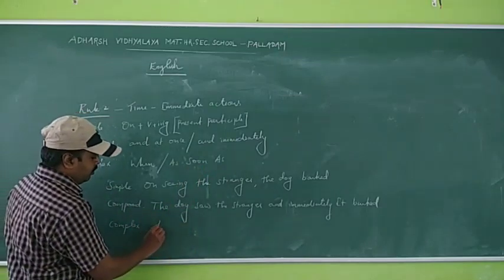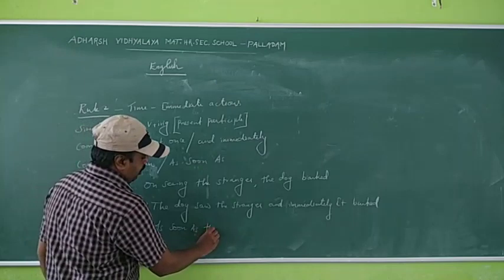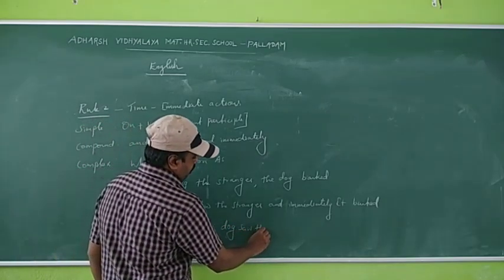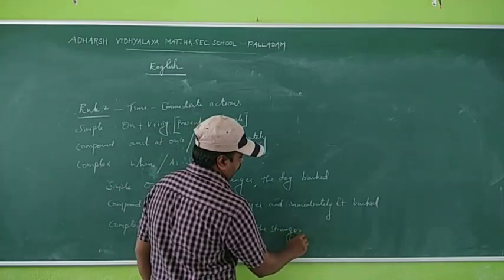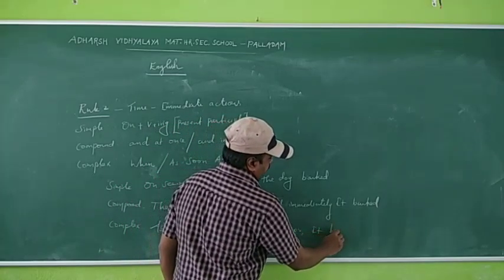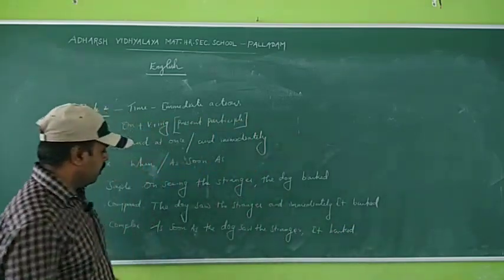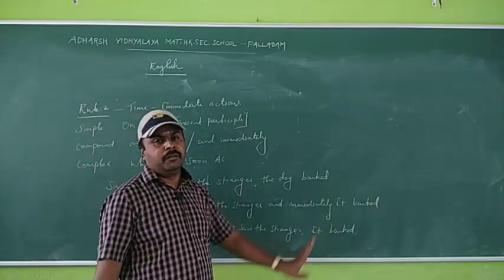So we can use as soon as the dog saw the stranger, it barked. As soon as the dog saw the stranger, it barked.